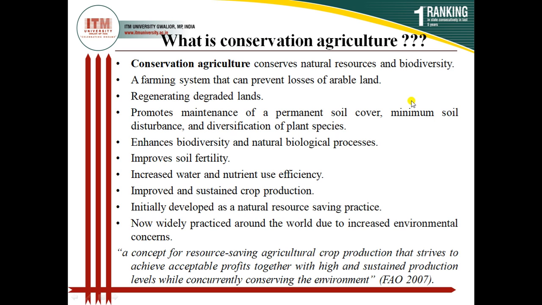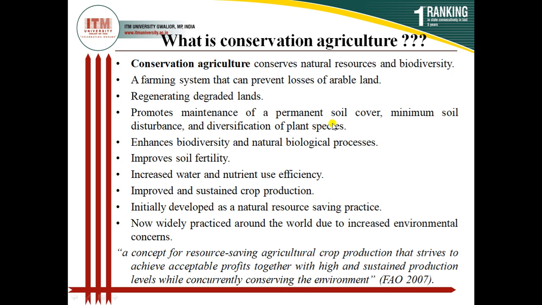Because of this disturbing the soil, the erosion occurs and soil is degraded. So here the minimum soil disturbance is advocated. And what we do in our agriculture practice, if you go to Haryana and Punjab in Rabi season, the whole land is covered with wheat only. So this monocropping is not desirable.